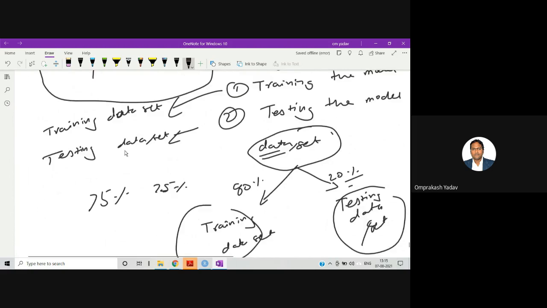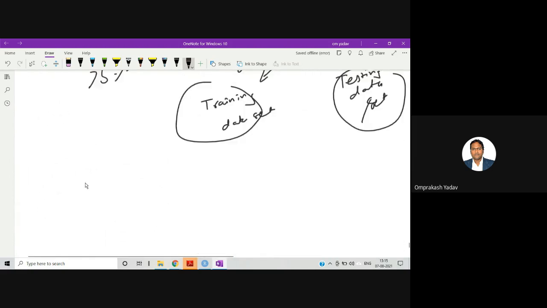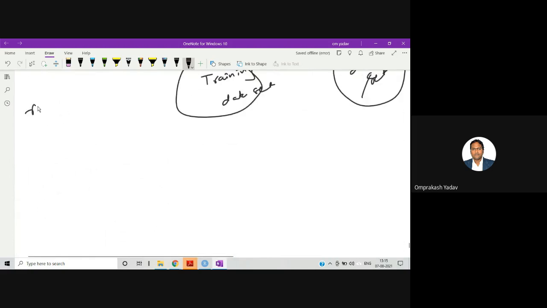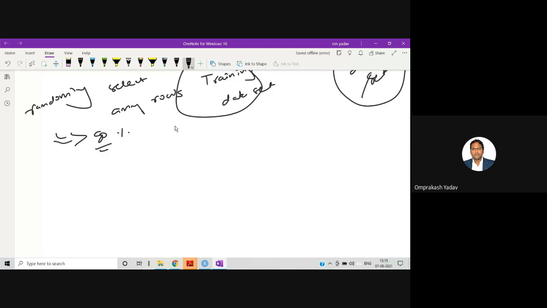But you can always use different random functions and select rows randomly, which amount to 80% of your data, and the rest 20% you can leave for testing purpose.